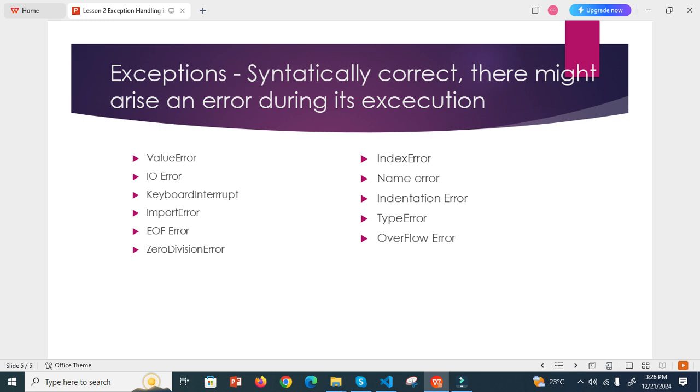Now we move on to the next type of error, zero division error. What is this zero division error?